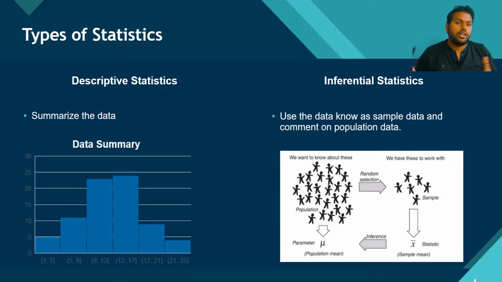Suppose there is a cricket match, a T20 match between India and Pakistan, and India makes 15 runs in the 6th over, and the same 15 runs again in the 15th over. So what is it? It's summarizing the data. It has the information, and how it can be descriptively presented in front of you comes under descriptive statistics.